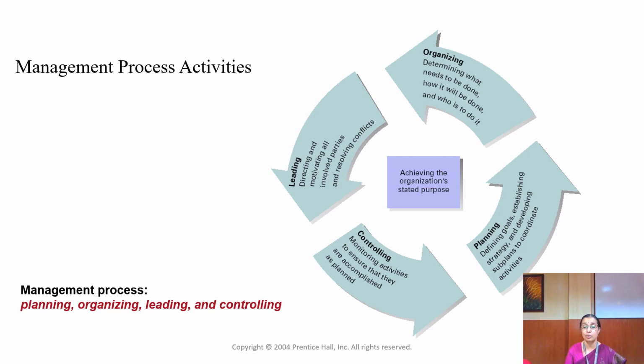The last one is controlling. As it has been said, it is a monitoring kind of activity where you have a standard and you have the actuals. You keep on comparing and monitoring to see whether they are able to achieve the goal which has been planned. So that is the management process: planning, organizing, leading, and controlling.